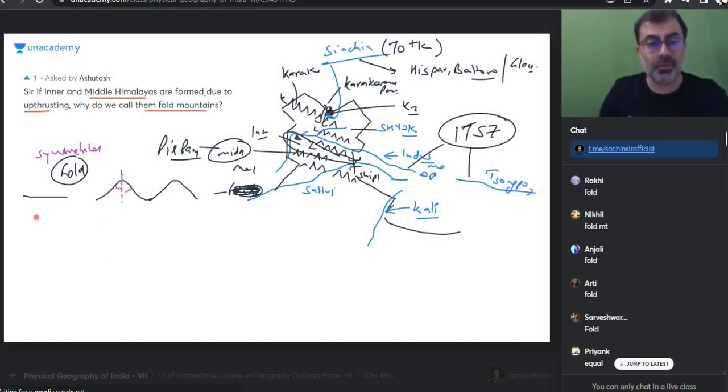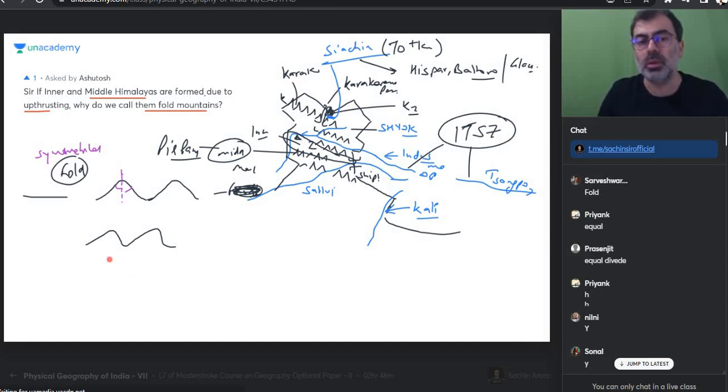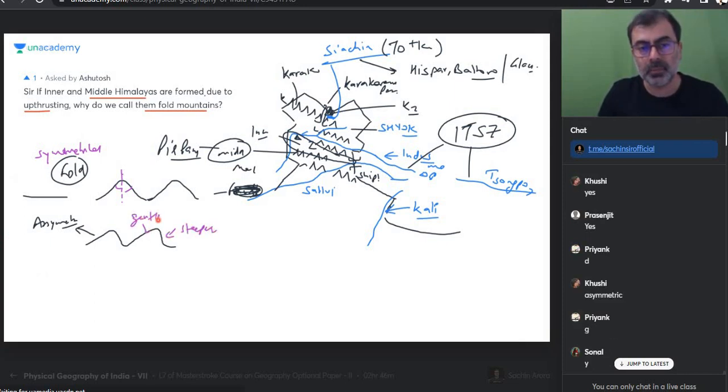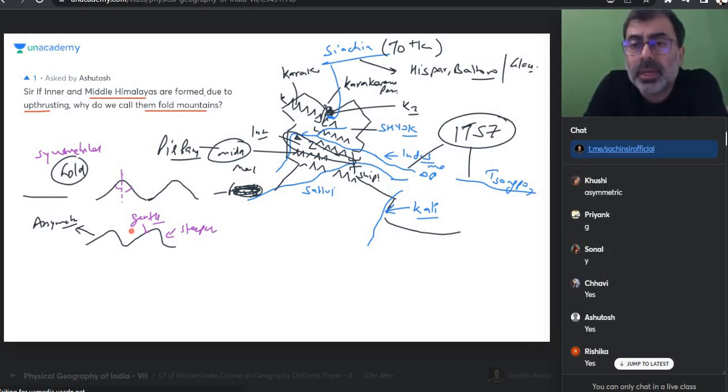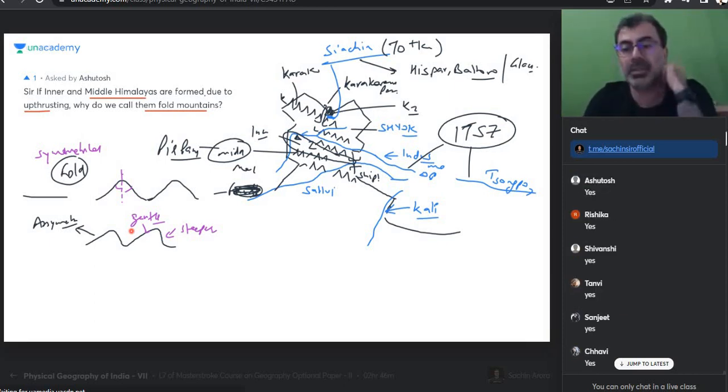Do you get that? But if folding force is more, everyone, can the fold become like this? Yes or no? True. So what is this? Asymmetrical. Can I say this side is steeper? This side is gentle? Do you know Himalayan ranges are asymmetrical because of a lot of folding. They are gentle on the side of China. They are steeper on the side of India because India is the side which is pushing. हम लोग push करें तो हमारी side में steep होता जा रहा है, उनकी side में gentle है. Everyone, did we get the logic?